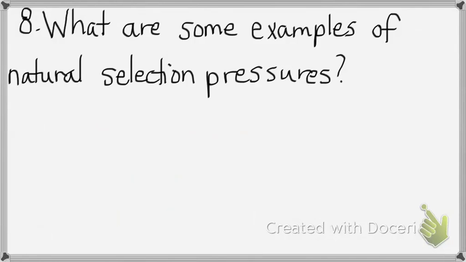Things that push a population one way or another. But overall, the effect is that the population, if it's under the influence of natural selection, becomes better adapted to this particular environment. Maybe that particular environment now has a new disease in it, or a new predator in it. But the population becomes adapted to that new environment. It's okay on that. Okay, super.